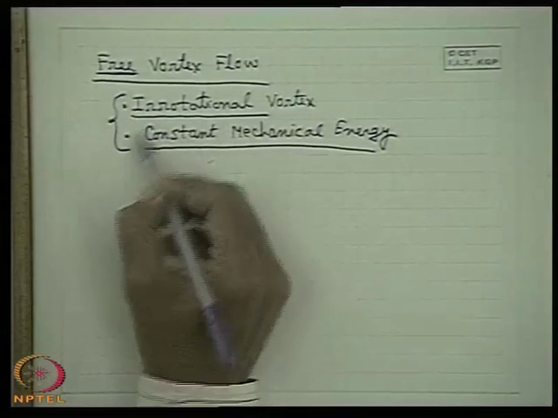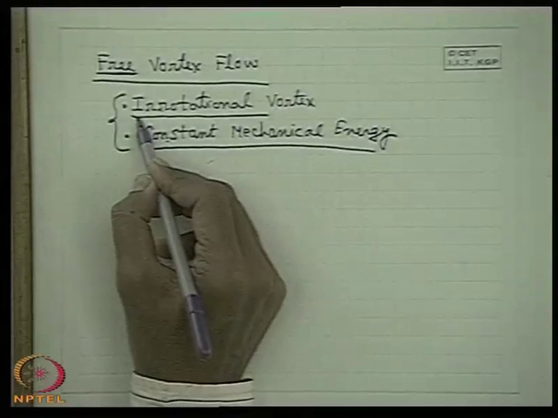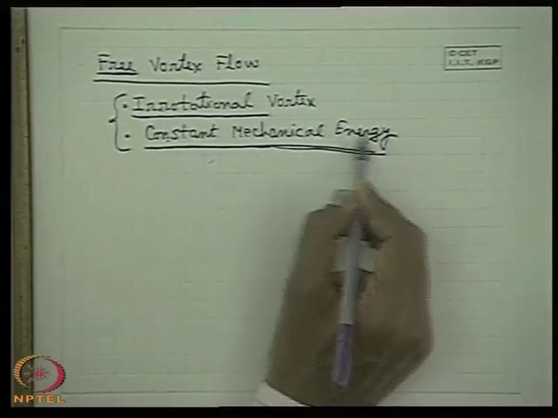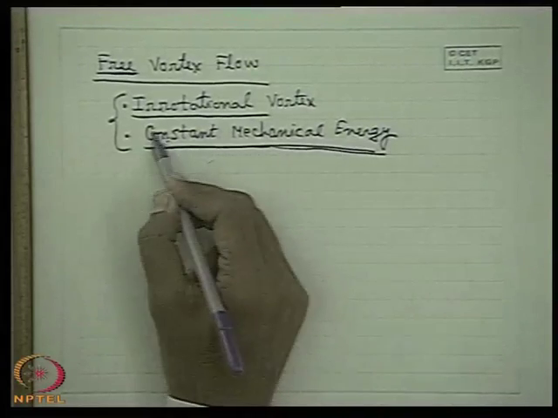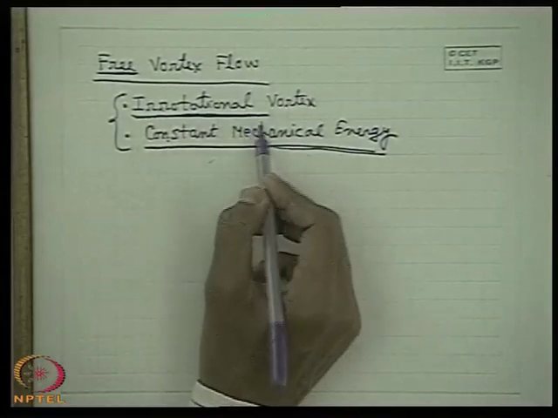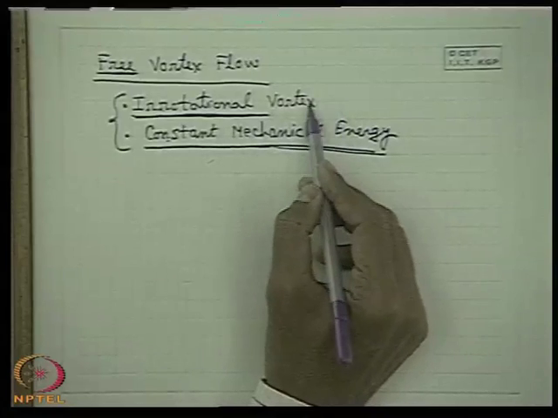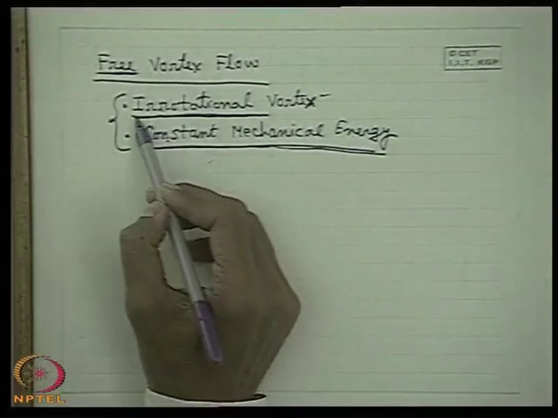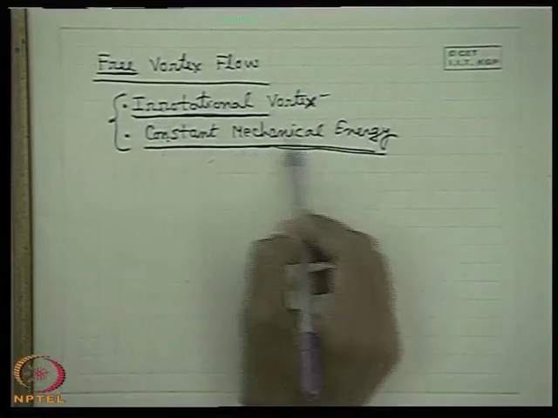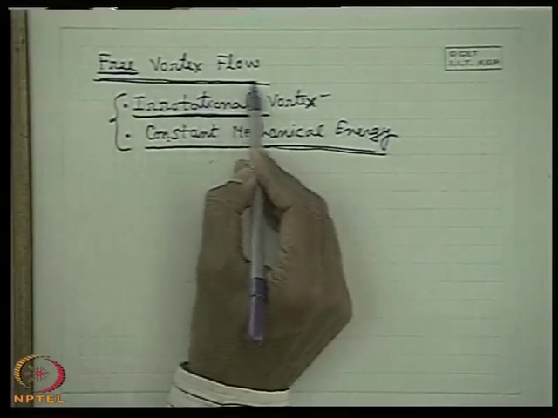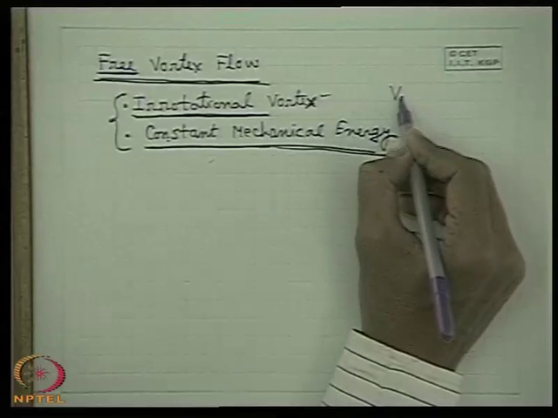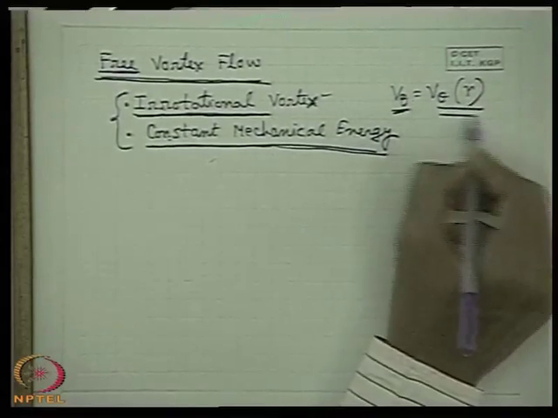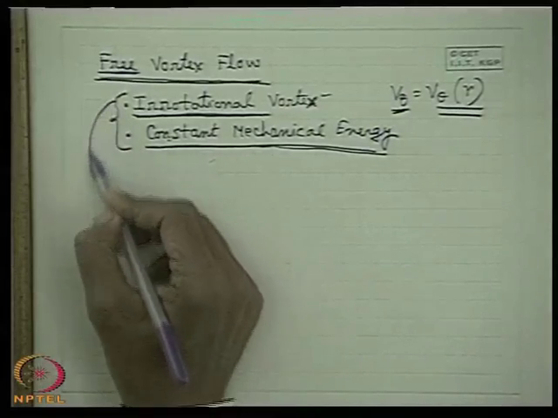Just now we have seen that one is a direct consequence of the other. If we consider a flow to be irrotational, mechanical energy is constant in the entire flow field, or if we consider the mechanical energy to be constant in the entire flow field, it will be irrotational. So either of the two we can take, and automatically the other will be valid. The vortex flow, if it is irrotational or has constant mechanical energy, is known as free vortex flow. With this constraint, we can find the explicit form of v theta as a function of r.